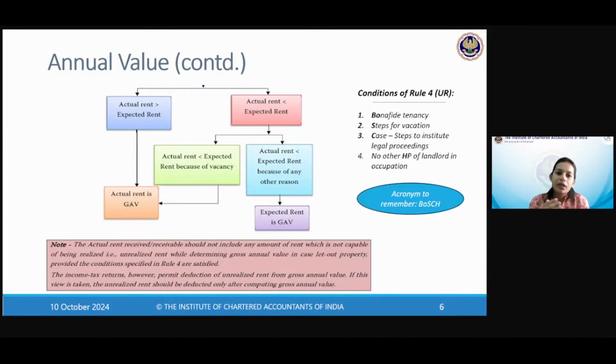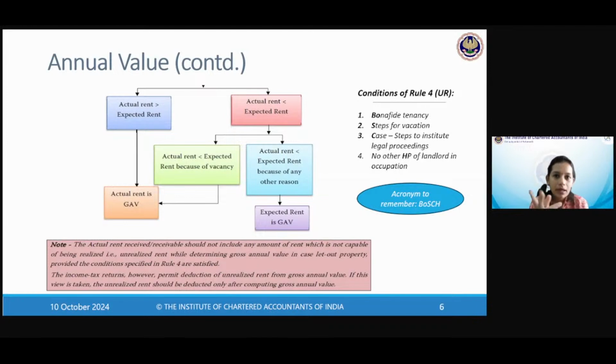Is it because of vacancy? Is it because during the year, for some time, the property was lying vacant, therefore actual rent turned out to be lower? This is very logical. Expected rent is an annual concept, because that is a benchmark. This is what this property deserves. But actual rent is the transaction value. If for reasons of vacancy the tenant did not occupy the property for the full year, then the actual rent would obviously be prorated, for the period for which he actually occupied the property.